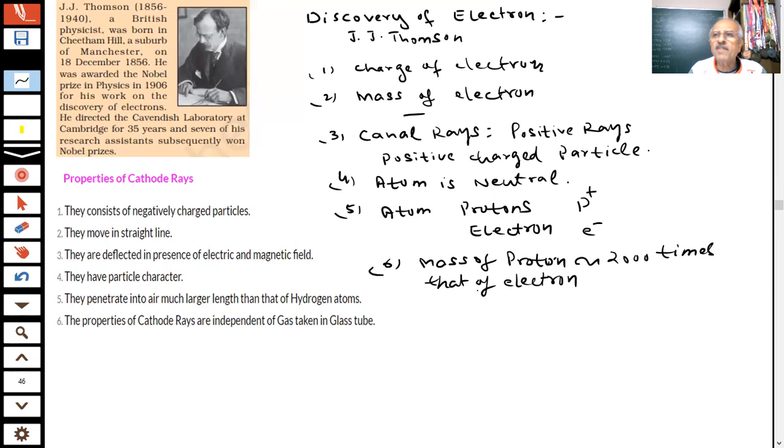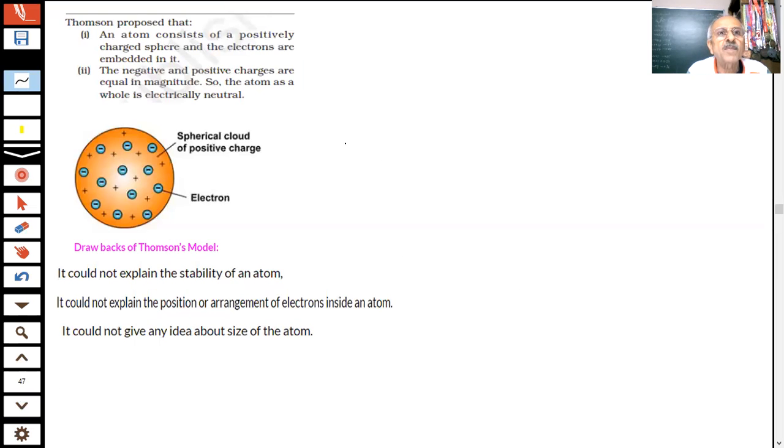The first model which was given for the atom is called the Thomson model of the atom. So let us see what is the Thomson model of the atom. After the electrons were discovered, students, and positive particles, protons, were discovered, Thomson was the first to give a model of the atom. What we say is the Thomson model of the atom.